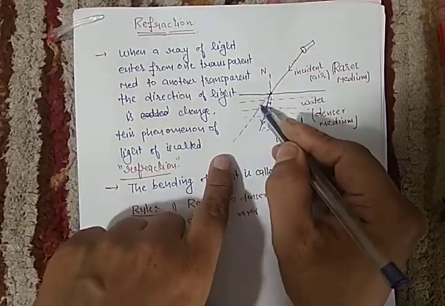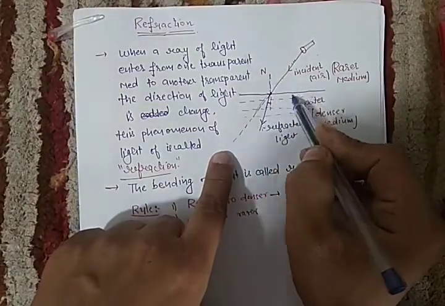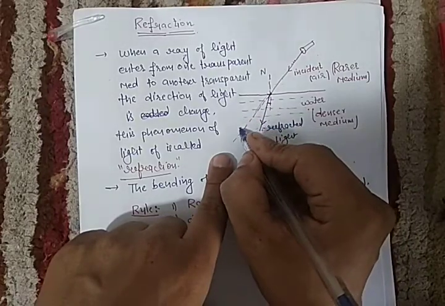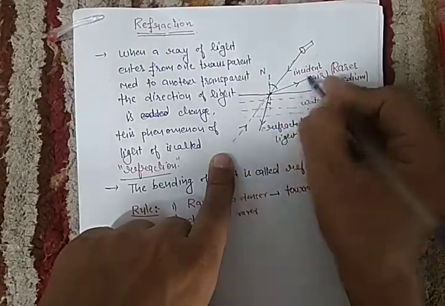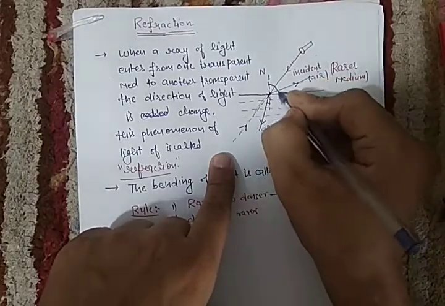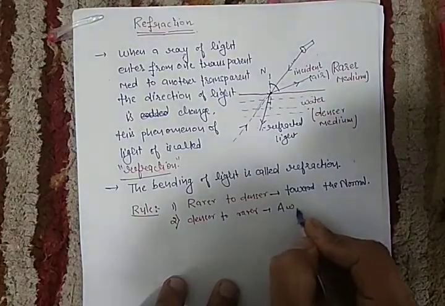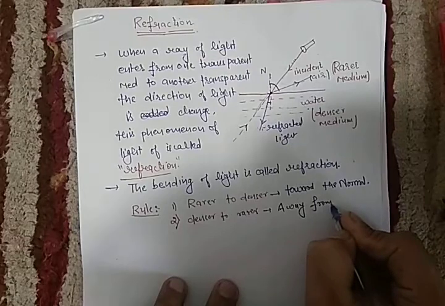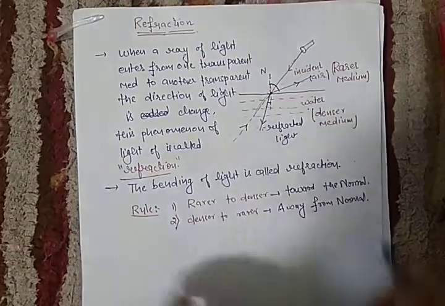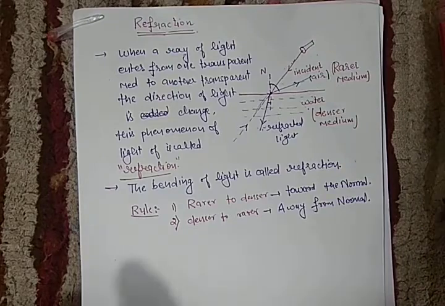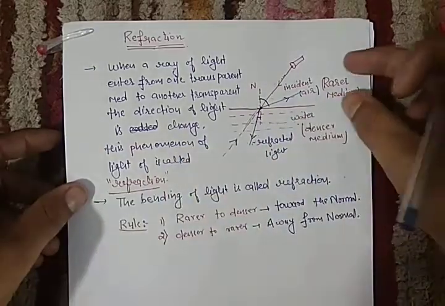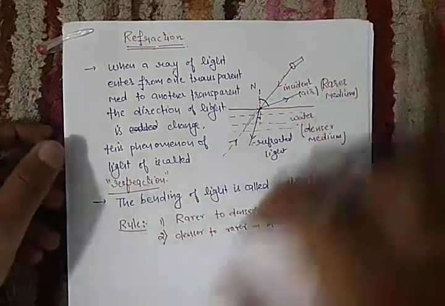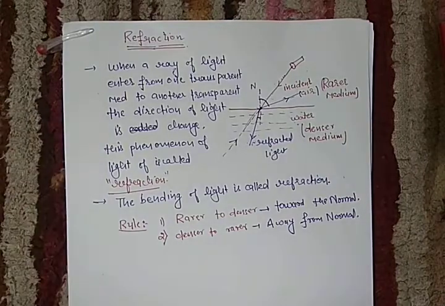And what is the second one? If we pass a light from a denser medium, it moves away. So when we pass a light from a denser medium, it will move away from the normal. Now this is the incident ray, this is the refracted ray, so this is moving away from the normal. So these are the two rules that we have to keep in mind. That is very interesting. I hope you are all able to understand the meaning of refraction. The topics we covered, rarer medium, denser medium, and the two rules, are very important. So this is refraction. I hope you all are able to understand. Thank you so much.